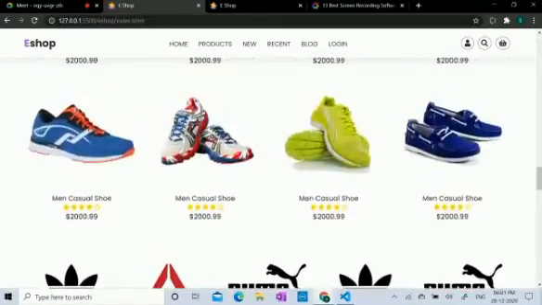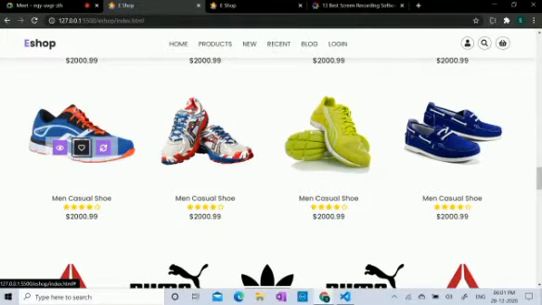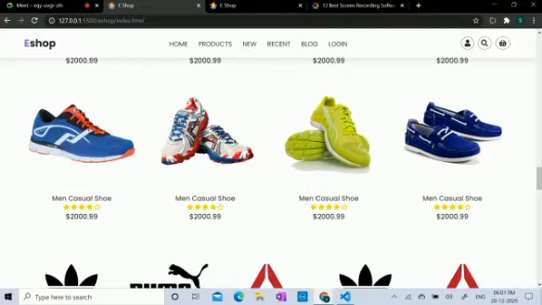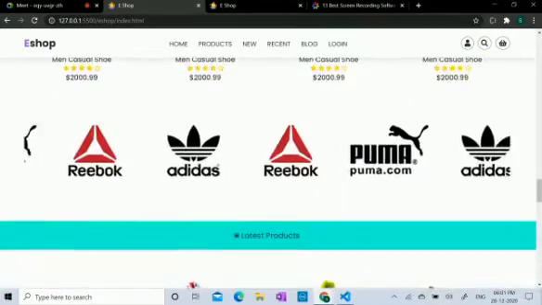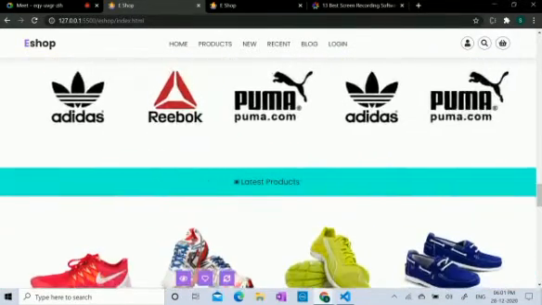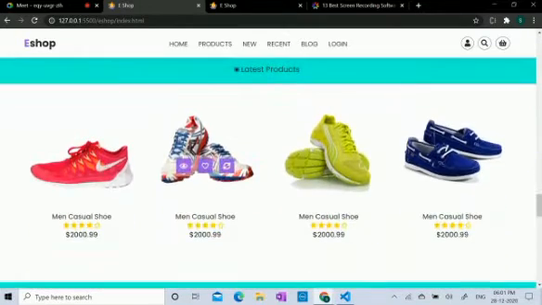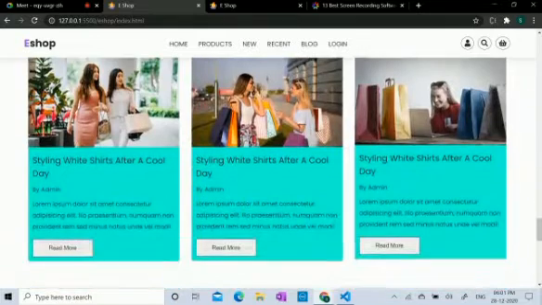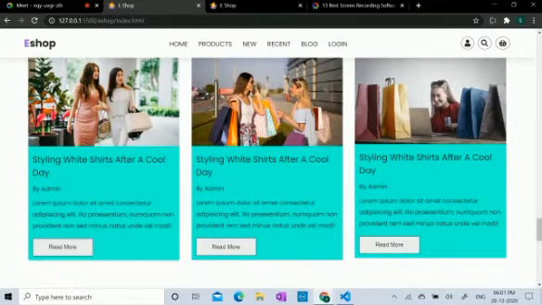When you point on any product, you can either view it, wishlist it or sync it. And below there are the latest products being displayed and the latest news here. Like these are the blogs. You can read more if you want to.